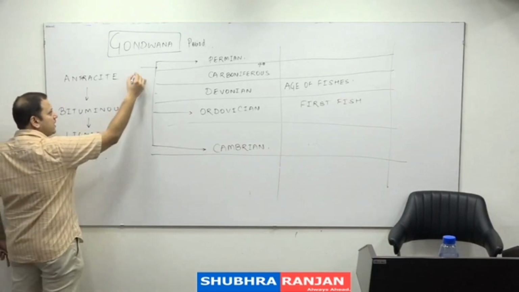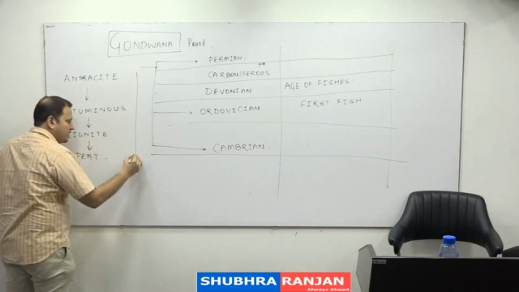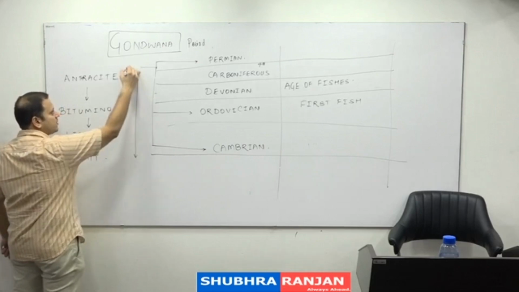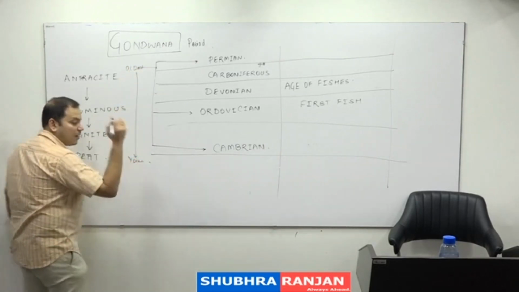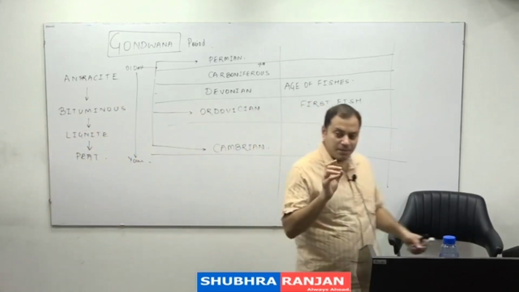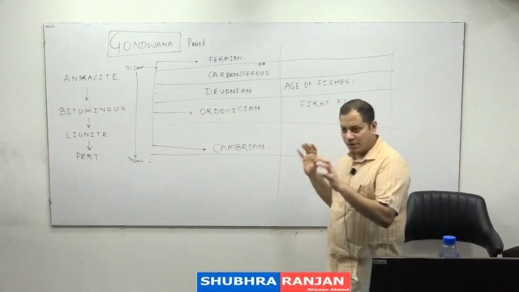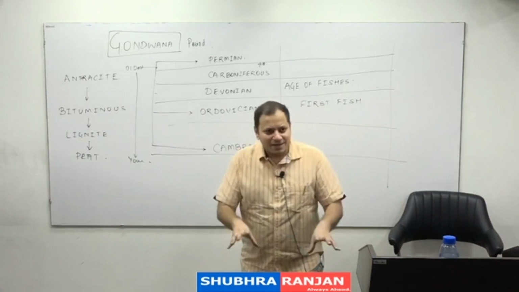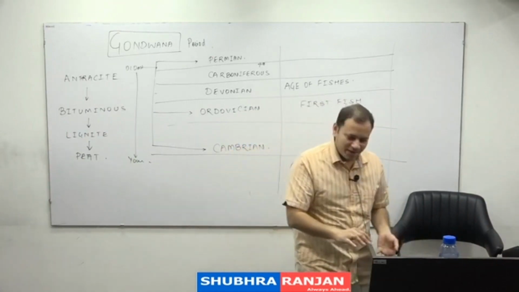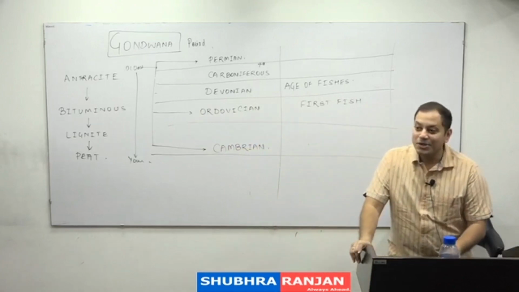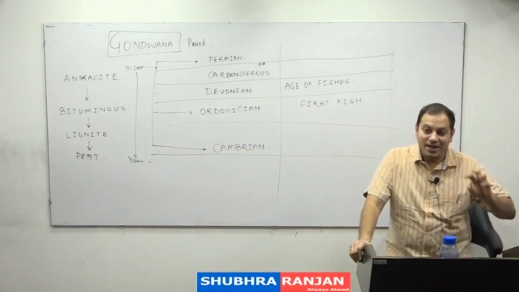This is because anthracite is oldest and the peat is youngest. So when we see the coal, oldest to youngest, this is how the coal is. Anthracite is the oldest while the peat is the youngest kind of coal that is found. Now, India's coal is not anthracite, it is the second variety. India's coal is mostly bituminous. It is not anthracite.